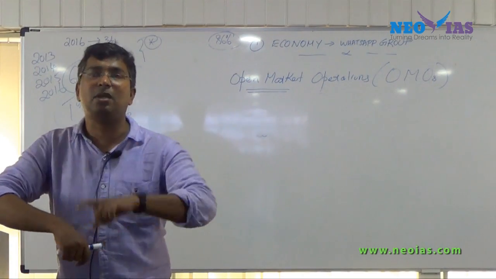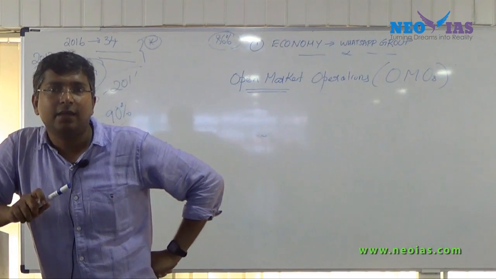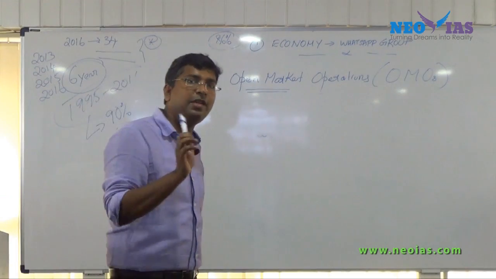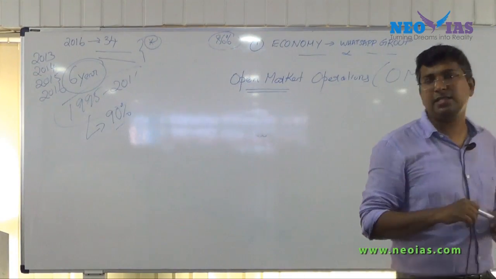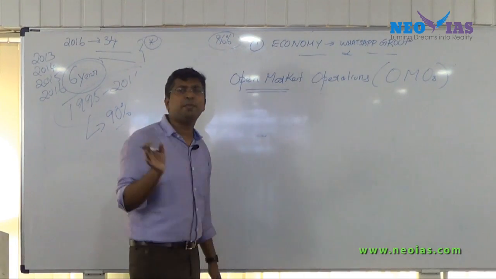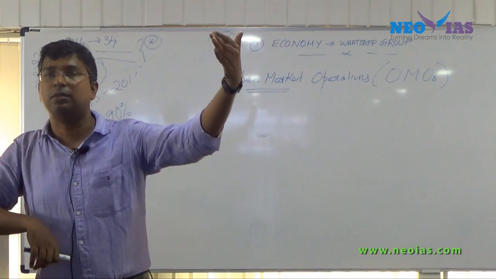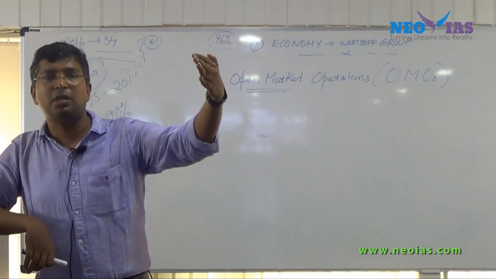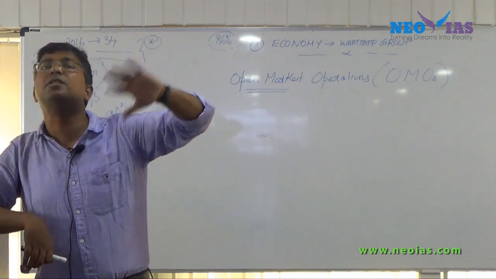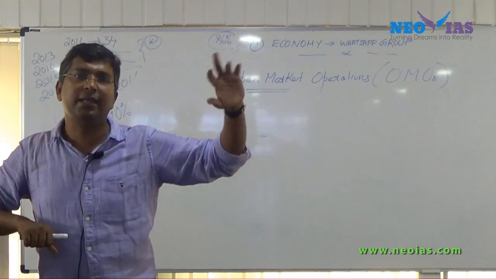Now since it is a debt instrument, it has an interest and it also has a maturity. In government securities there are different maturities. What do you mean by maturity? The time at which the security will get matured. Once the security gets matured, the government has to pay back the entire principal. Interest it has to pay yearly, twice in a year.